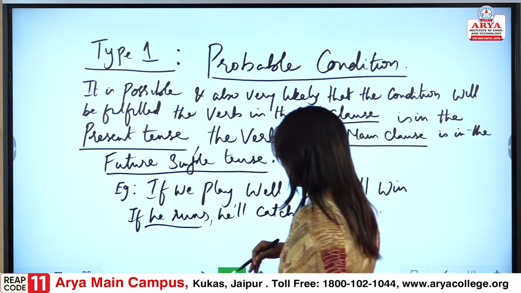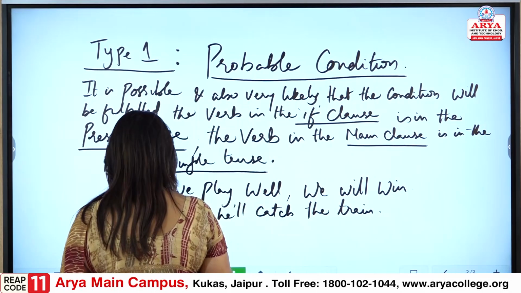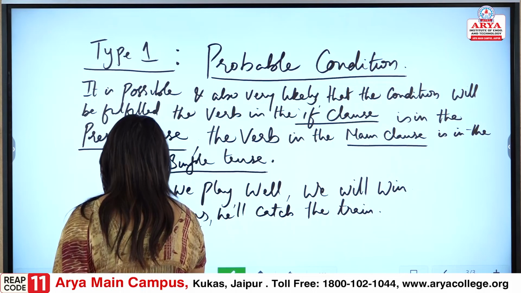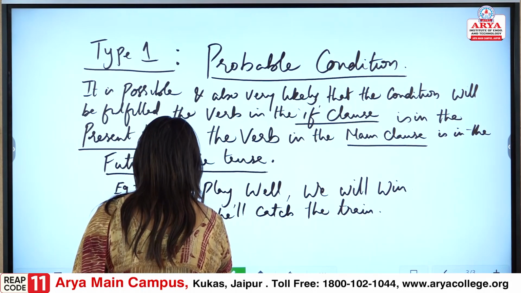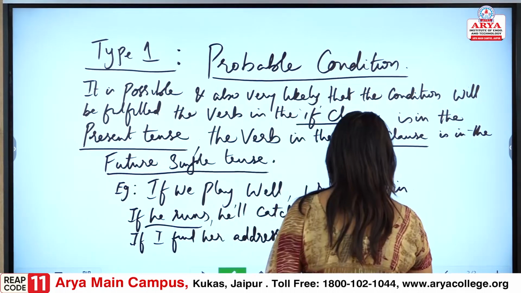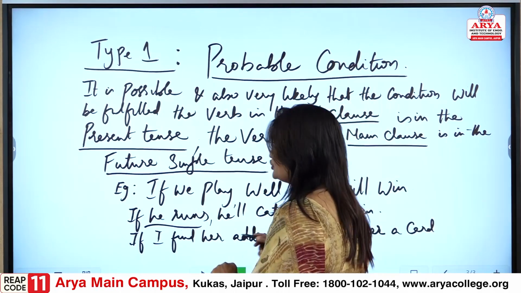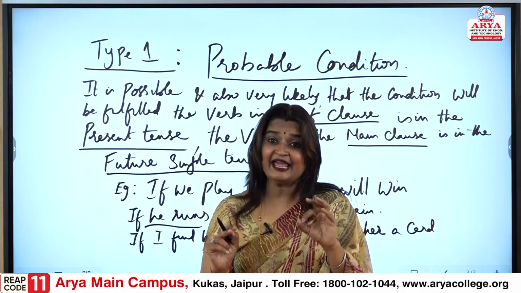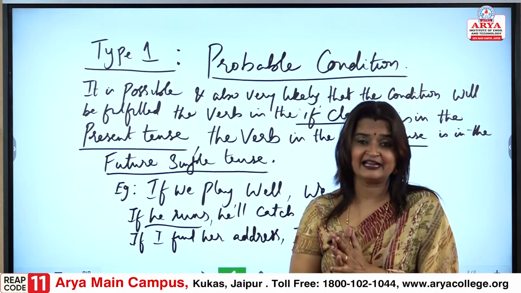One more, let me give you a last example. If I find her address, I will send her a card. So, what is the condition? If I find her address, only if I find her address.